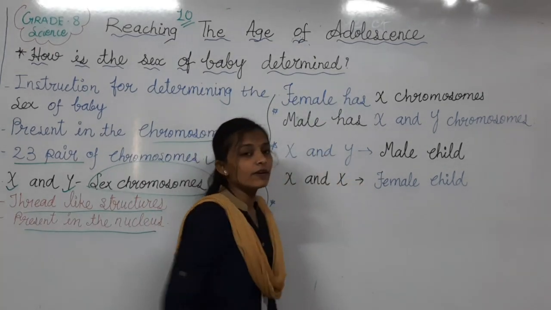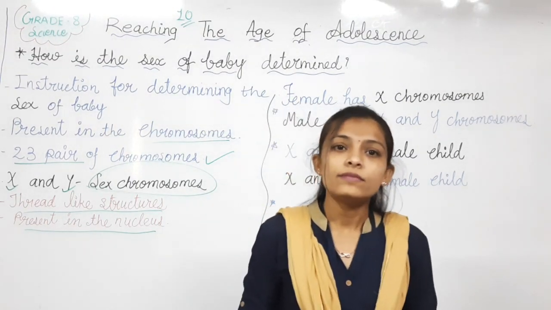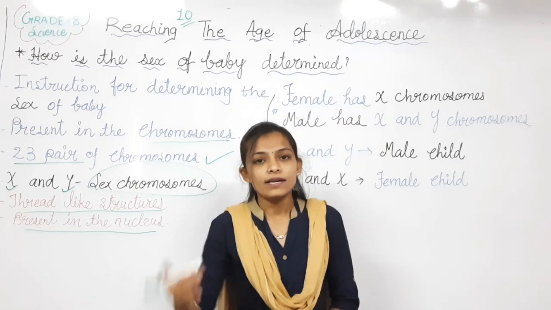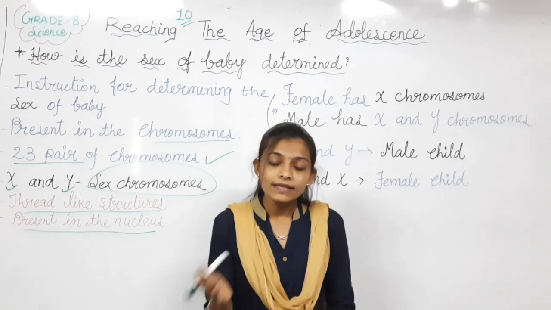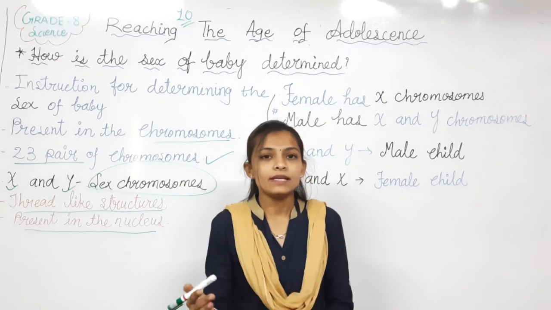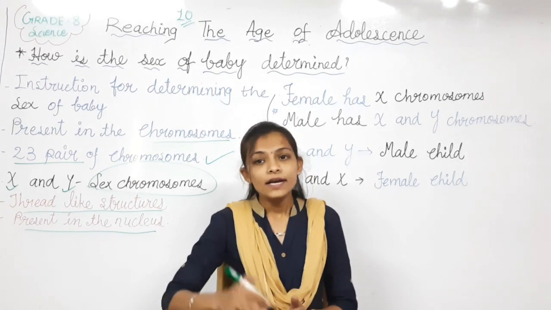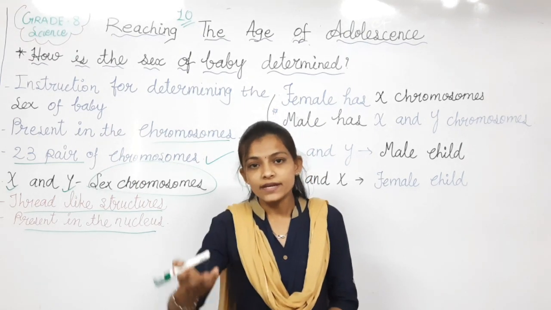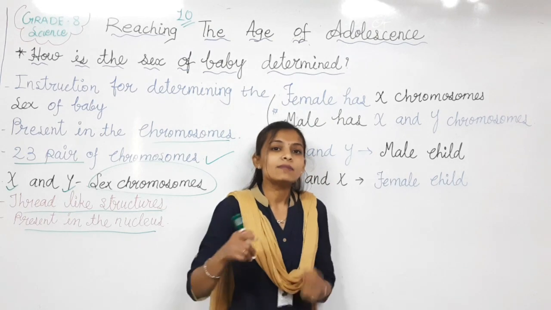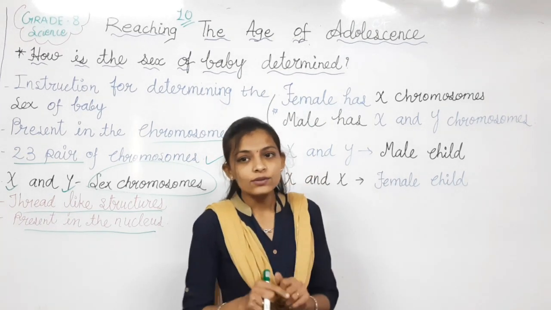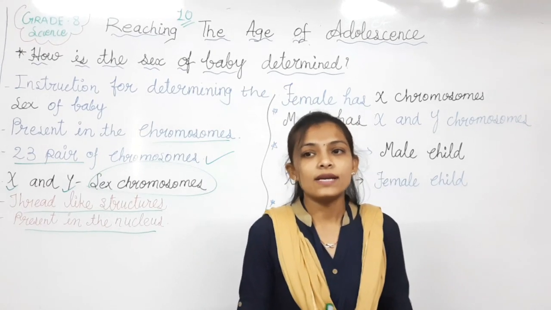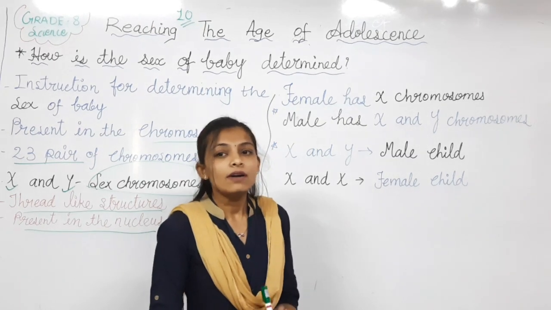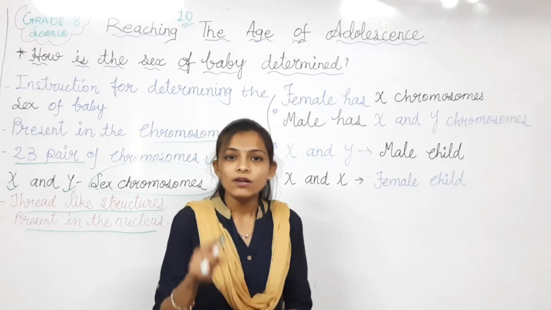Next point is that you know the fertilization process, how the zygote is formed: the fusion of male gametes and female gametes. The zygote will be formed after the fertilization of the egg. It will develop in the uterus of the lady, and afterwards it will become a fetus. Then when the fetus grows, it becomes a baby child, and you know that very well. Zygote is also an example of a single cell.